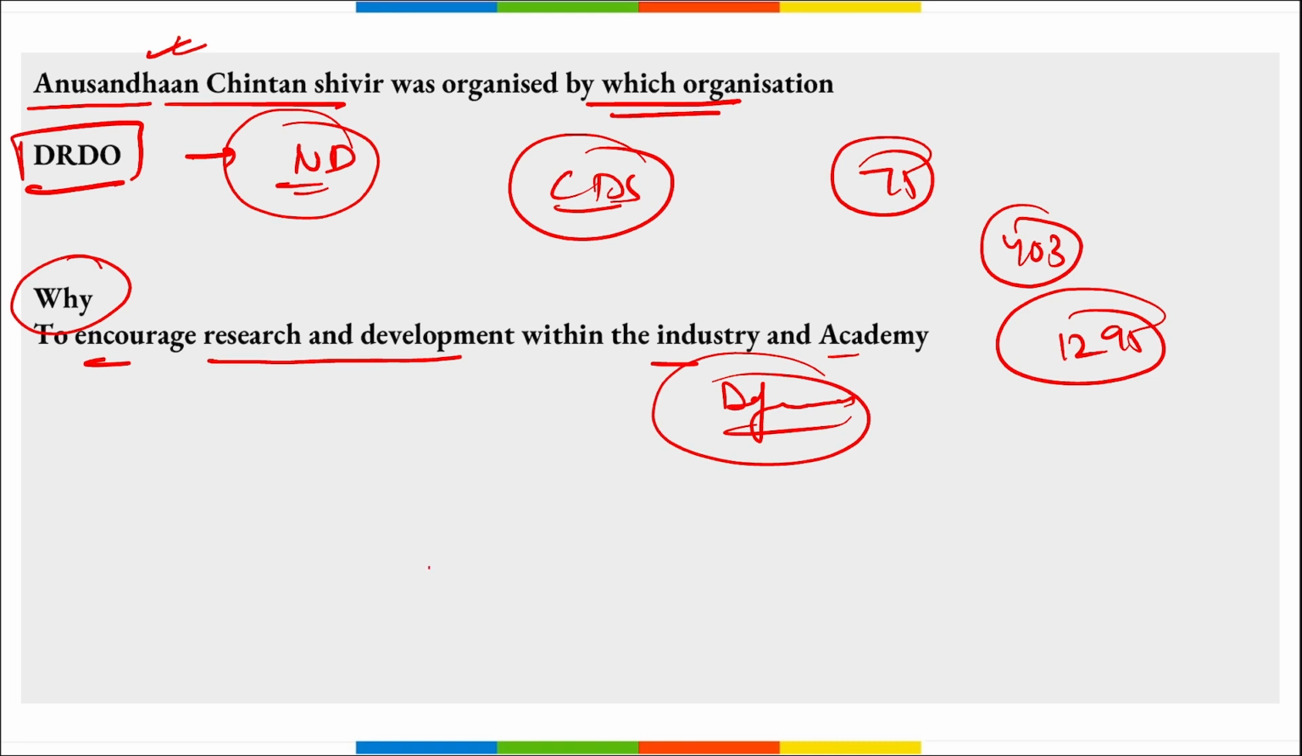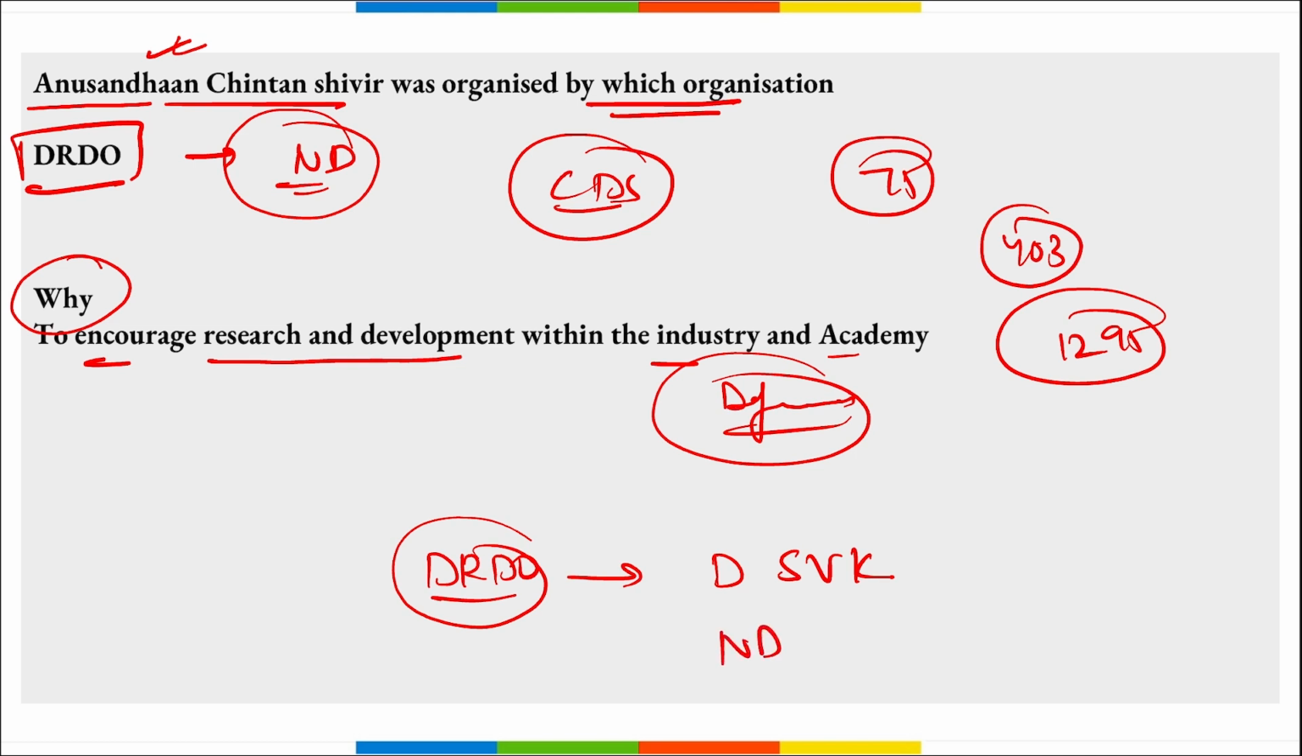Next, if we talk about DRDO, who is the current chairperson? Dr. Samir V. Kamath, and where is the headquarter? It is in New Delhi.